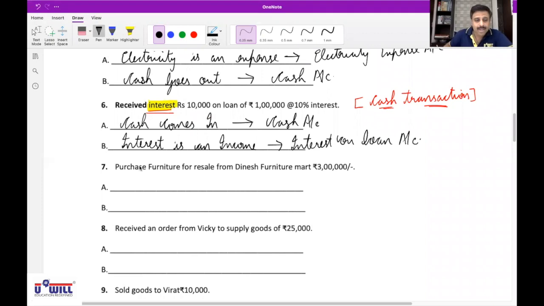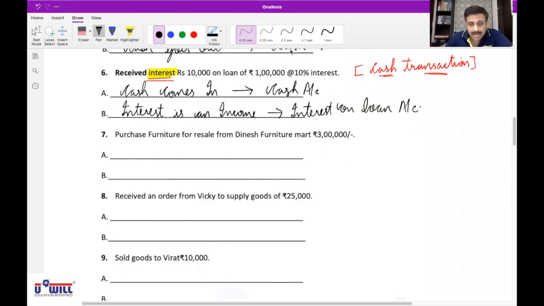Chalo, next. Okay, 7th. Neil, you try that. Purchase furniture for resale from Dinesh Furniture Mart, rupees 3 lakhs. Sir, it is a credit transaction. Okay, first of all, it's a credit transaction because the name Dinesh Furniture Mart is given and cash, cheque, words, etc. are not given.